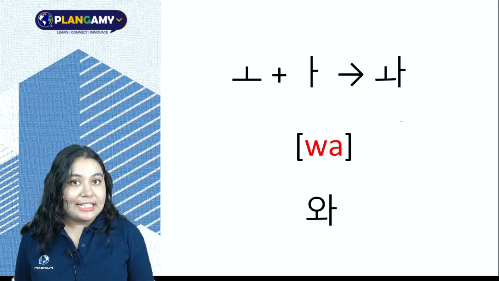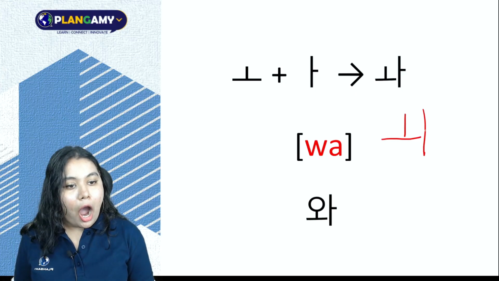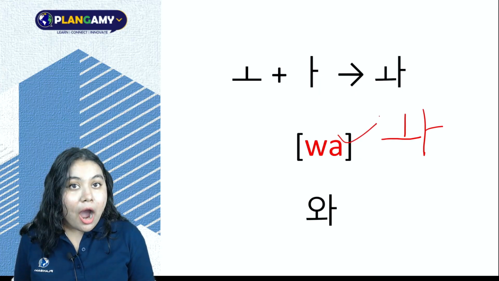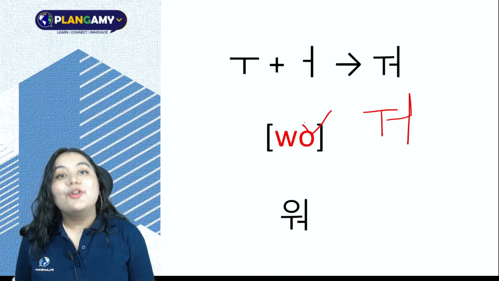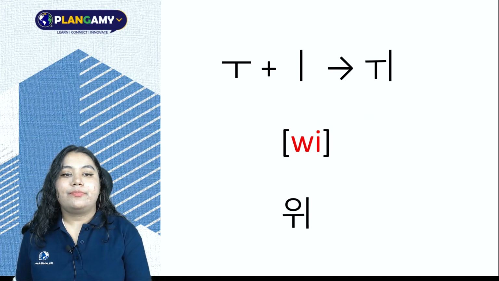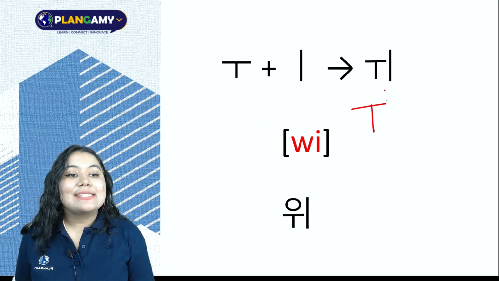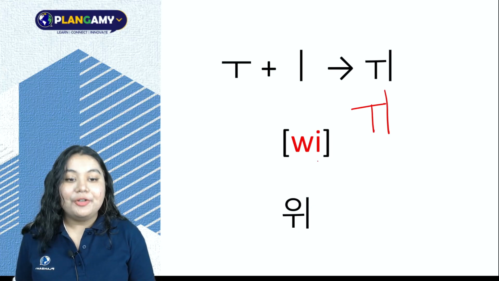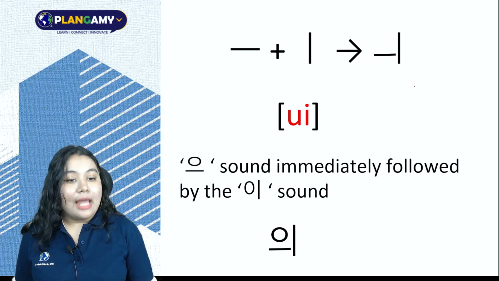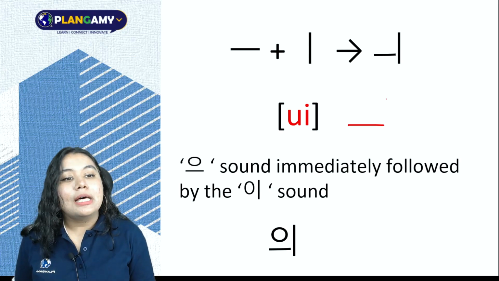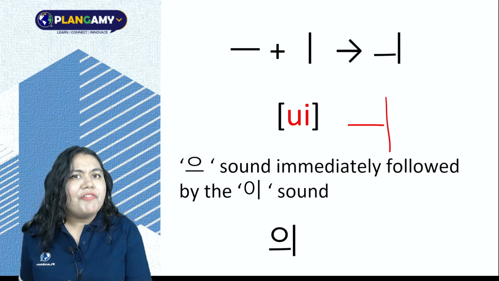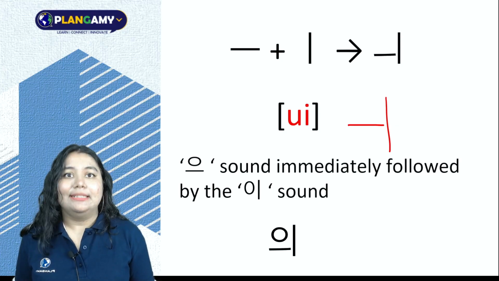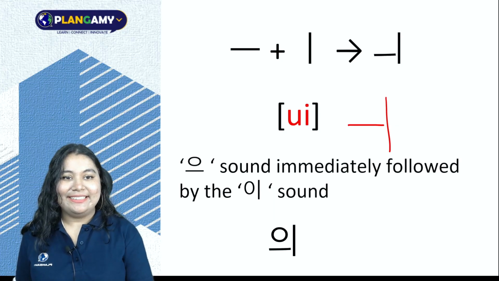Now we come to the next combination, o plus a, wa sound. Then we have u plus eo, which is a wo sound. U plus i, wi sound. Lastly, we have eu plus i. So, to pronounce this, we'll just pronounce the two of the sounds together very quickly. Eu, i.